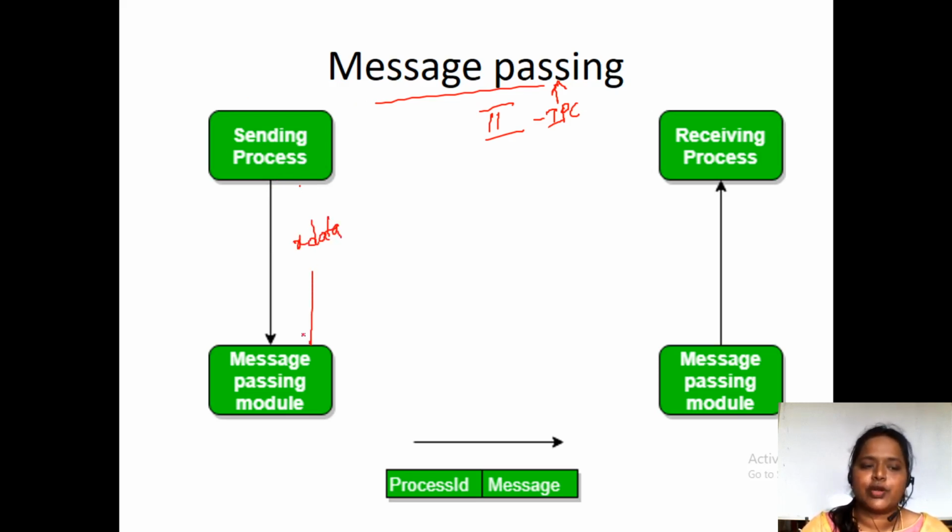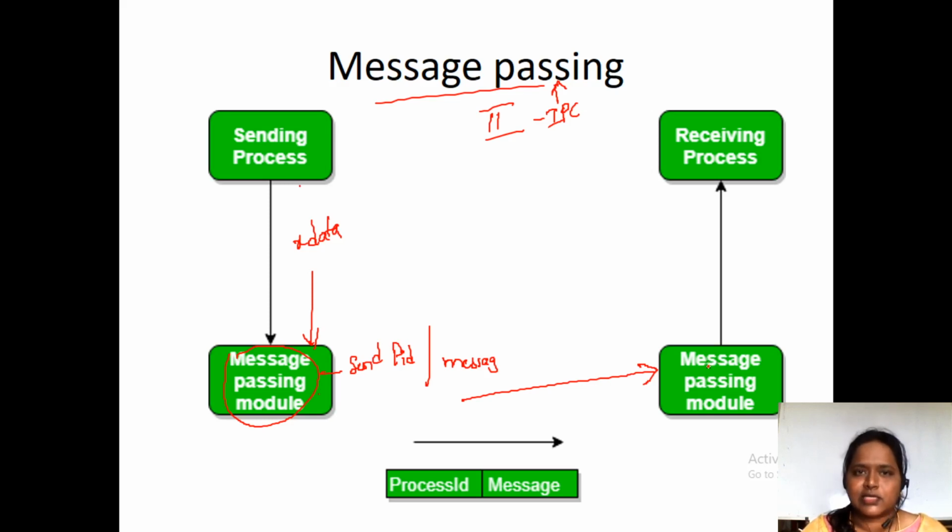That data is going to be held by the message passing module. This module creates the sender process ID and the message to be delivered, and sends that information to the message passing module at the receiver side.